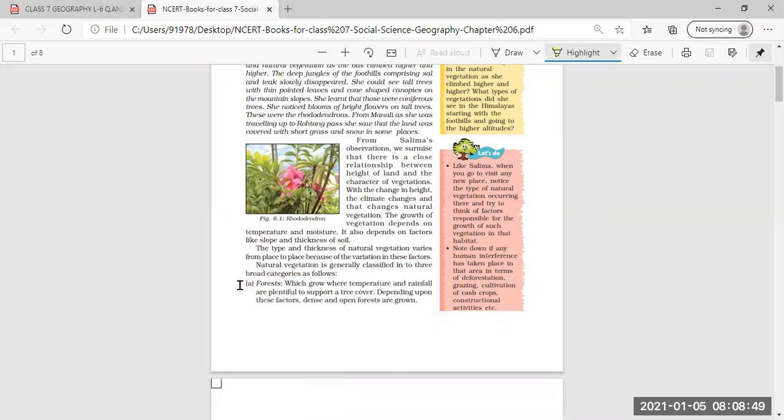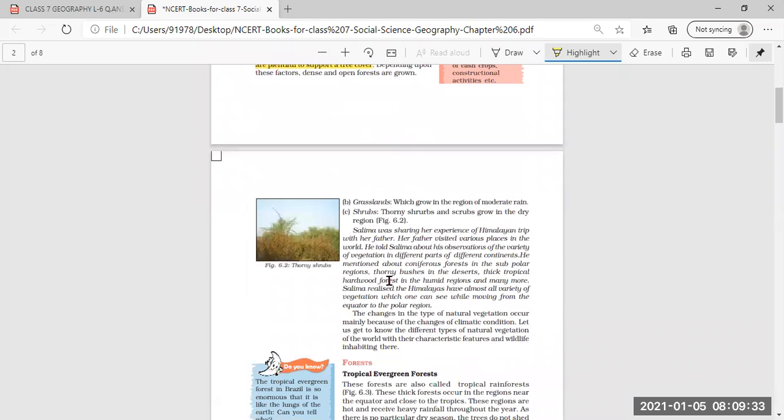First of all, in the beginning of the lesson, we have understood that natural vegetation is divided into three types. First, we have understood about the forest. The first category of natural vegetation, that is the plant life, is forest. And forests grow where the temperature is accurate and rainfall is plenty, and the conditions of that area are very supportive for the growth of the plants. So more and more plants grow, more and more trees grow, and that is why it takes the form of the forest. Depending upon these factors, that is temperature and rainfall, the forest becomes more and more dense.